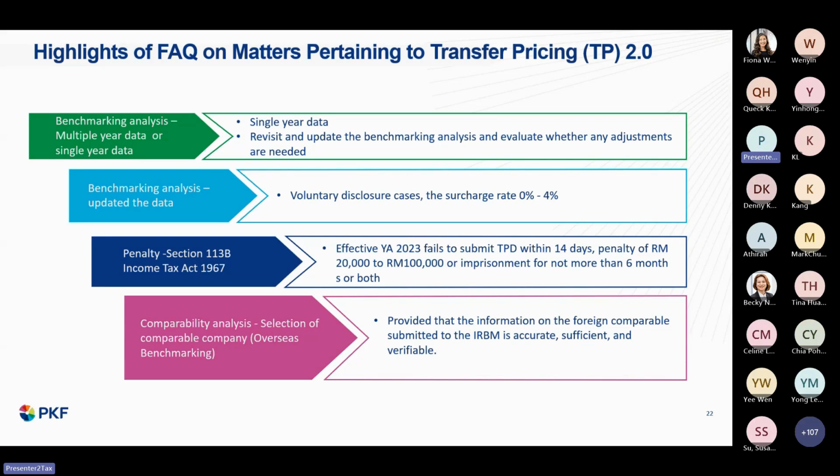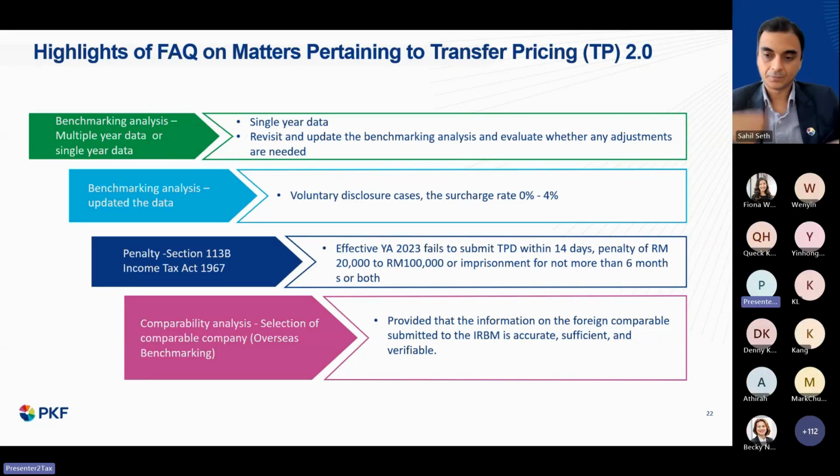So this proviso is different from the adjustment surcharge. If you do not comply with the preparation of the report, they can fine you up to 100,000 or imprisonment of up to 6 months or both. The other one is if there is an adjustment, there will be an adjustment and then a surcharge of 5%.